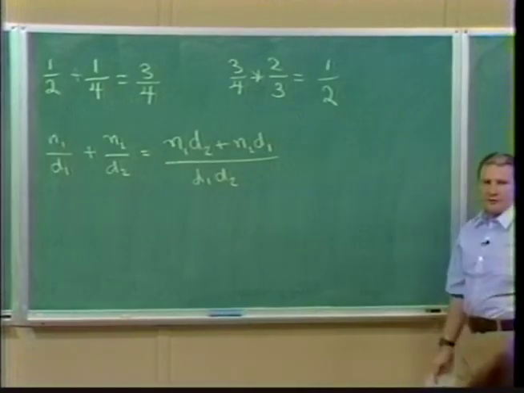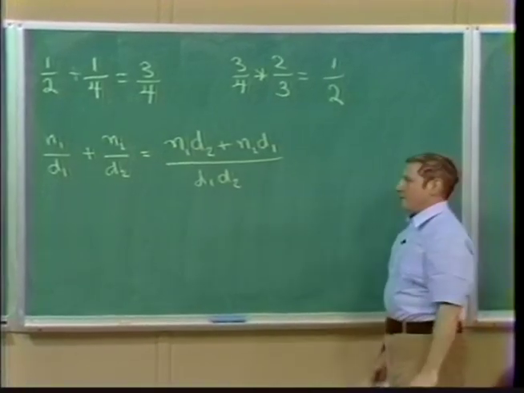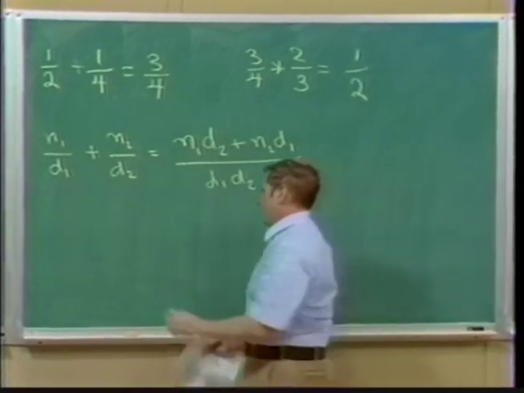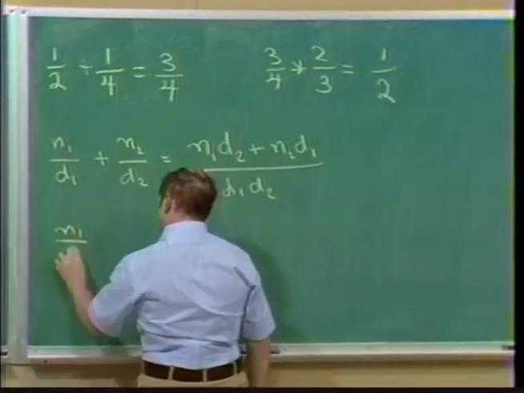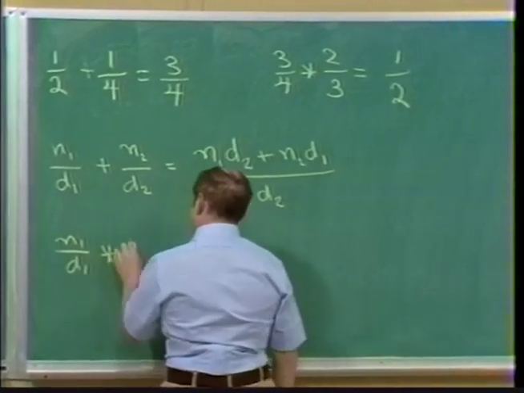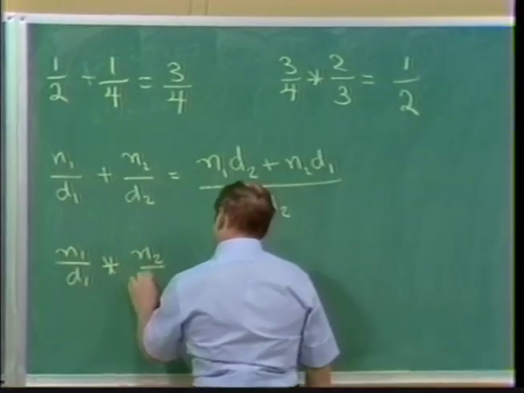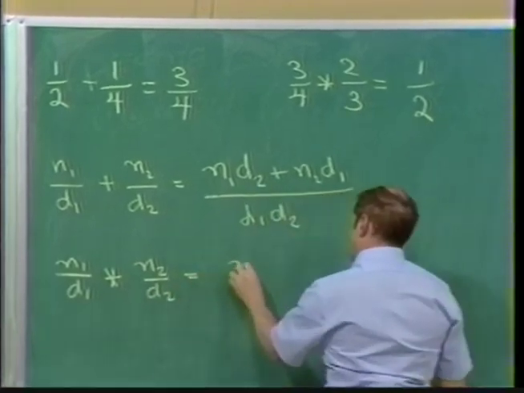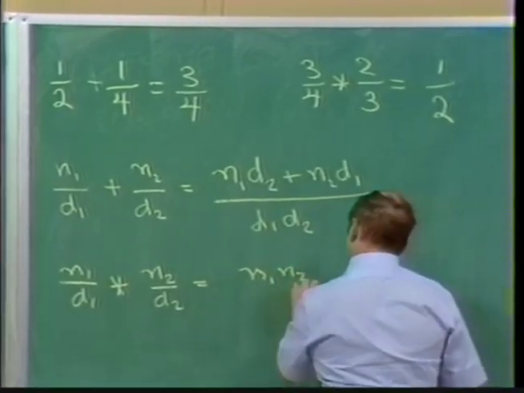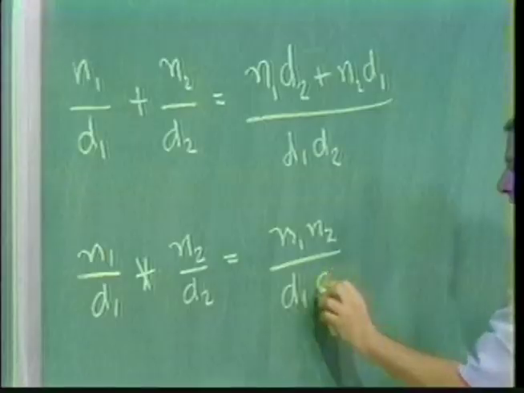That's 5th or 6th grade fraction arithmetic. Similarly, if I want to multiply, n1 over d1 multiplied by n2 over d2 is the product of the numerators over the product of the denominators.